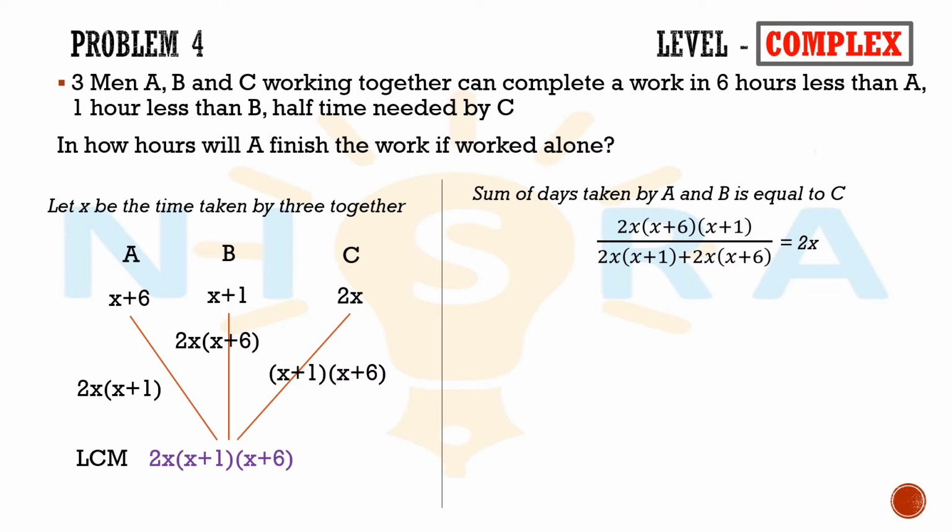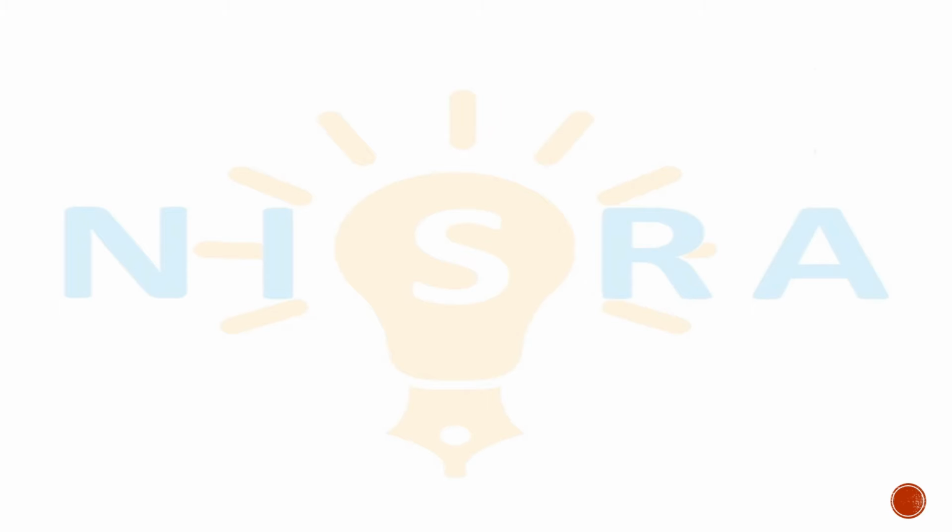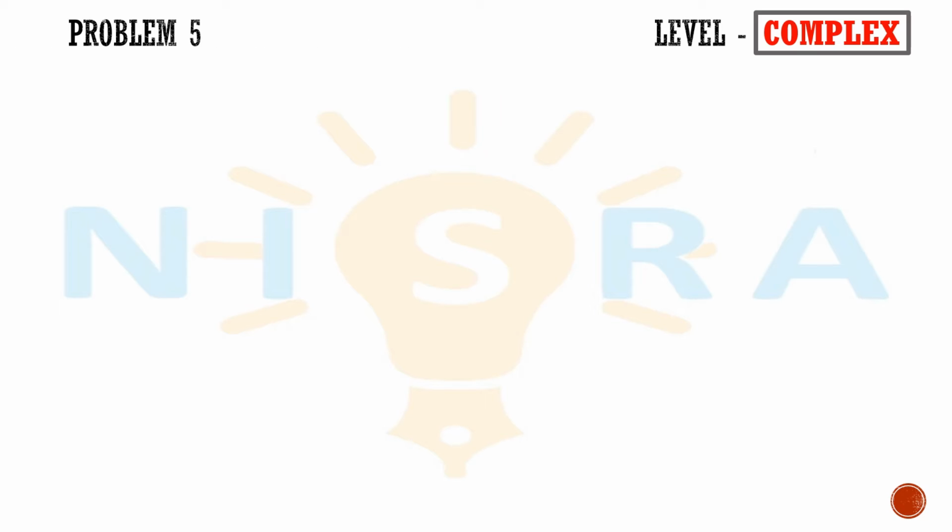Solving this, we'll get 3x square plus 7x minus 6 equal to 0. Solving this equation, we will get x is equal to 2 by 3 or x is equal to minus 3. We know x cannot be negative, so x is equal to 2 by 3. Now, A will finish the work in 2 by 3 plus 6, which is equal to 20 by 3 hours. Now, we look into the next problem.